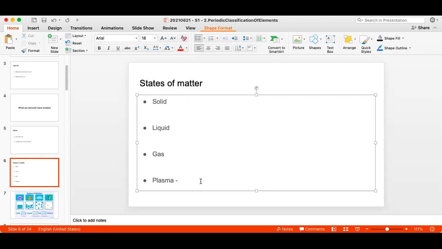If you remember last year, because you were hearing this for the first time and I was teaching you for the first time, I had very simplified, and I told you plasma example is fire. But I did a little cheating with you. I should not have said that. I think now you are in a position to understand what plasma is. Plasma, we can say it is the ion state.